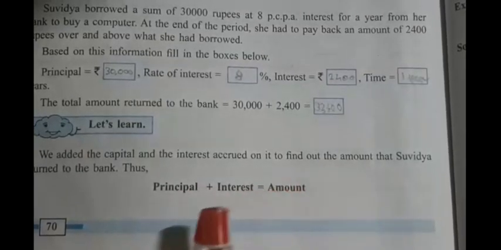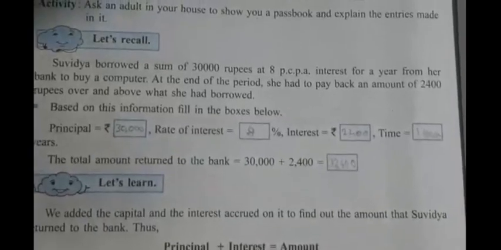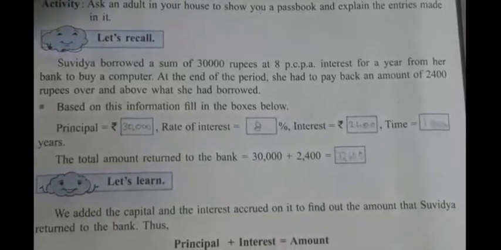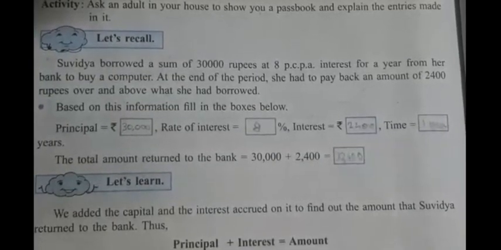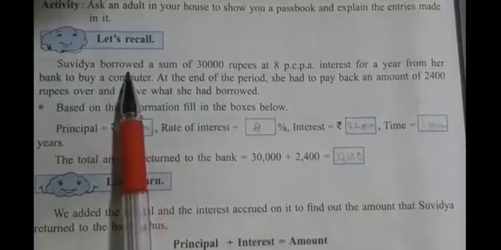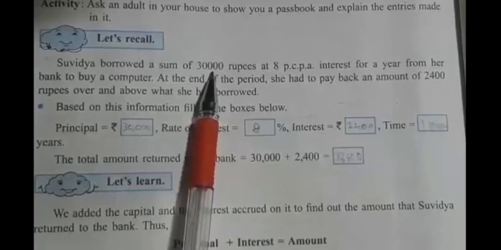Okay, now we have the sums in this lesson which depend on the context, that is, a person may be taking money from the bank or he may be keeping money in the bank. The money he borrows from the bank or keeps in the bank is called the principal.